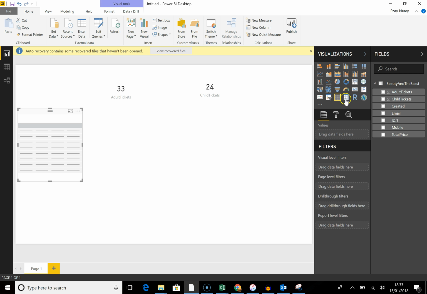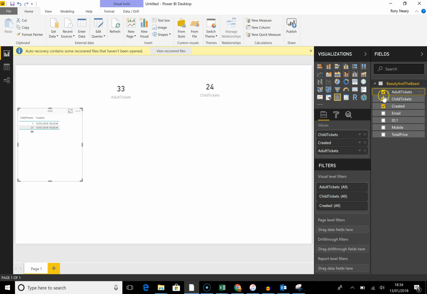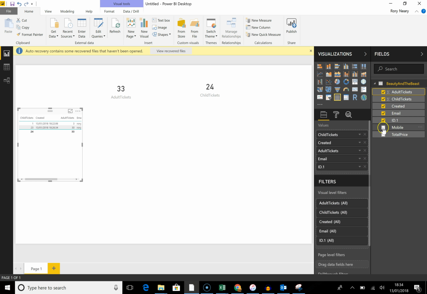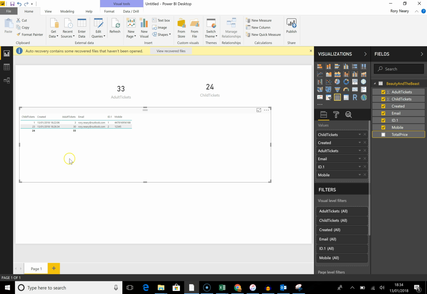I'm just going to put a little... Is that the matrix? No, I just want this. Just whack them all in. Just bang all the fields in. That's fine. And make it nice and big, and in fact it's absolutely fine. So we do have 24 child tickets and we do have 33 adult tickets.